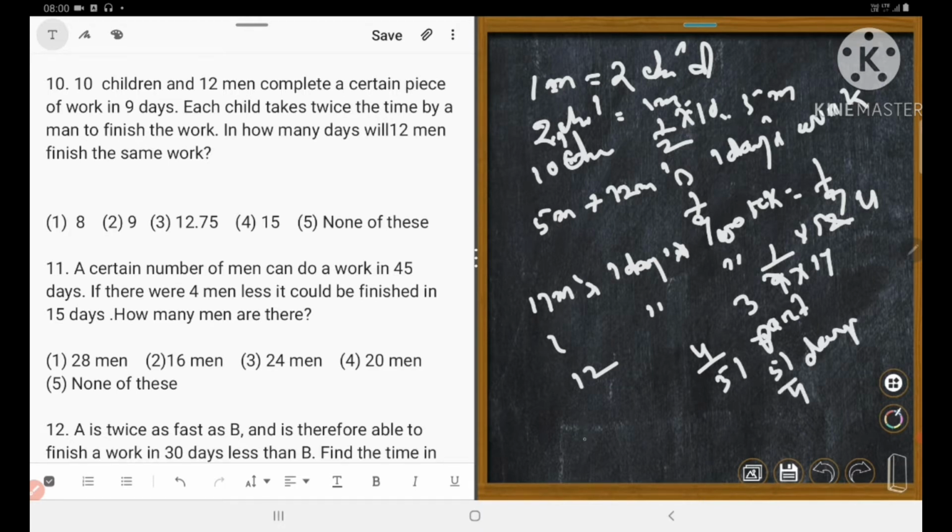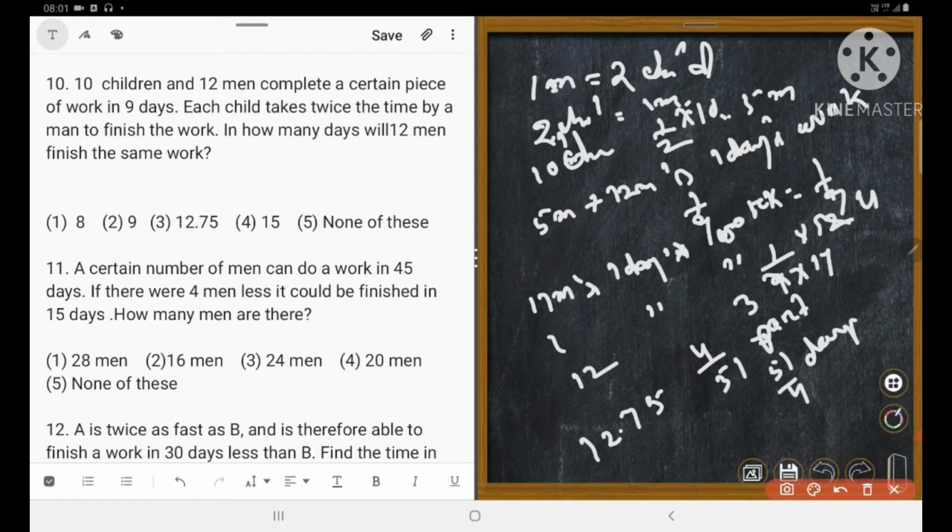That is 4 into 12, remainder 3, 30, 4 into 7 is 28, remainder 2, 20, 4 into 5, right? So 12.75. The right answer is 12.75 days. Right?